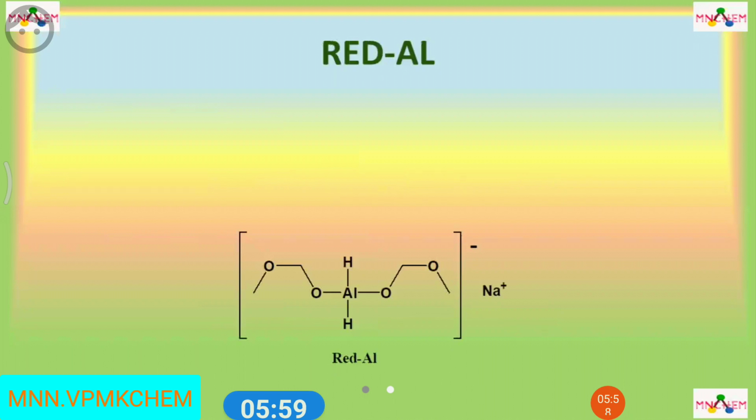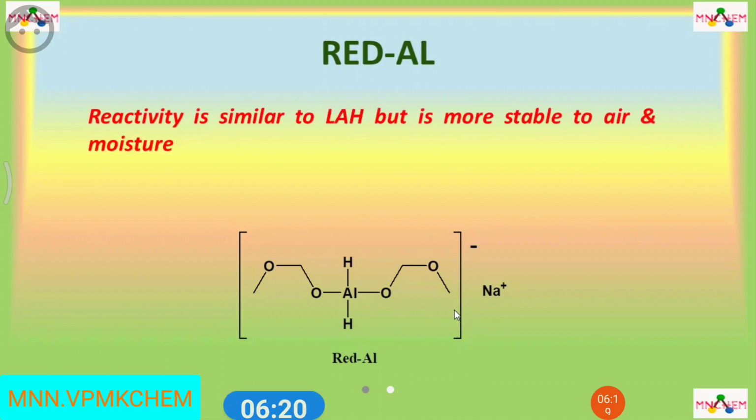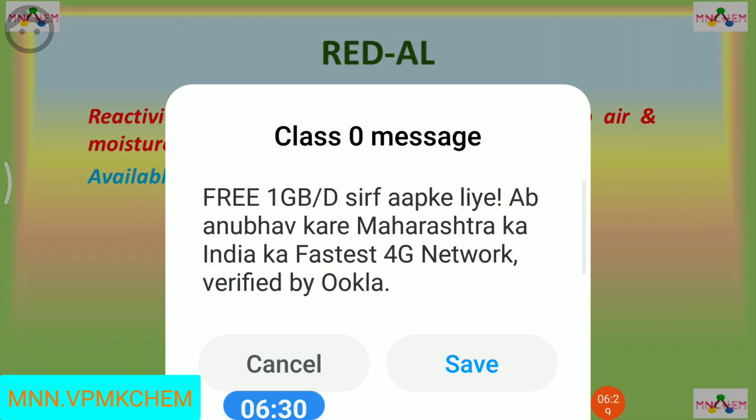Next hydride reducing agent is Red-Al. The structure you can see here, where aluminium is having two hydride ions that can be donated. The reactivity of Red-Al is very similar to lithium aluminum hydride, but it is more stable to air and moisture when we compare with LAH. Rather, Red-Al is available as a 70% solution in toluene.